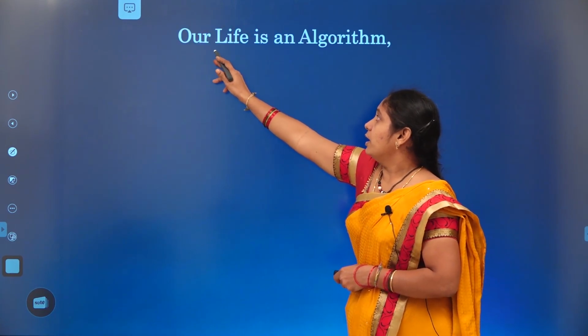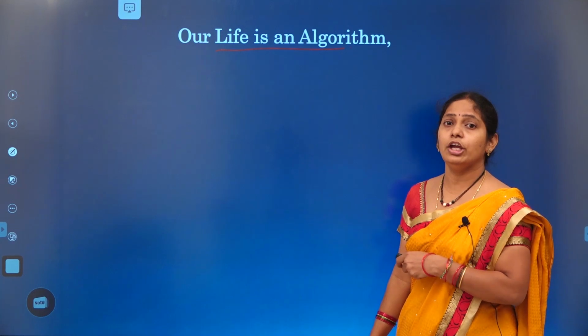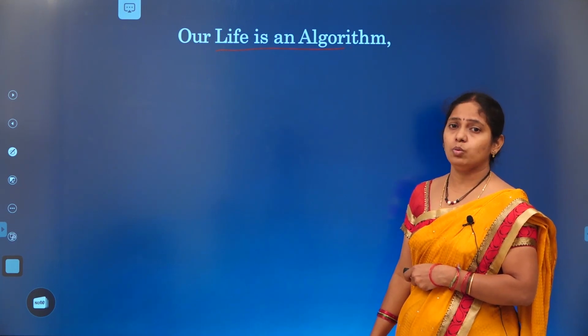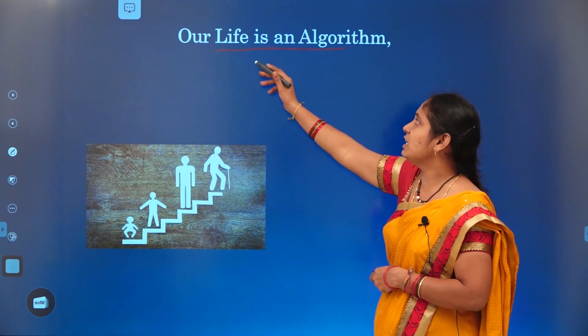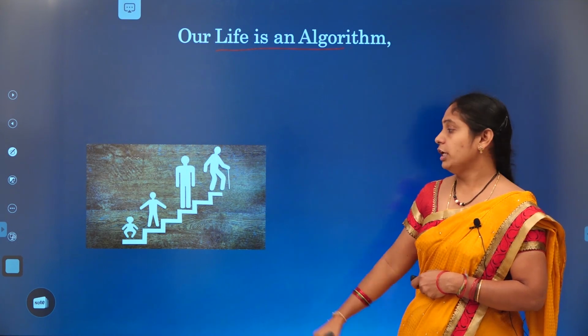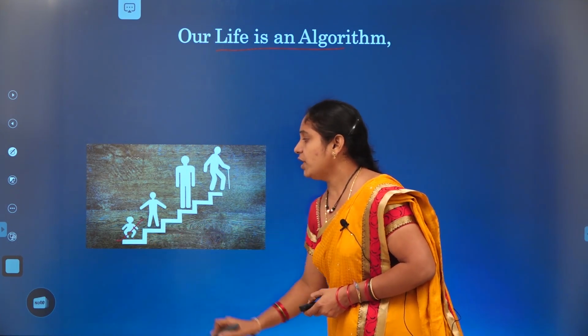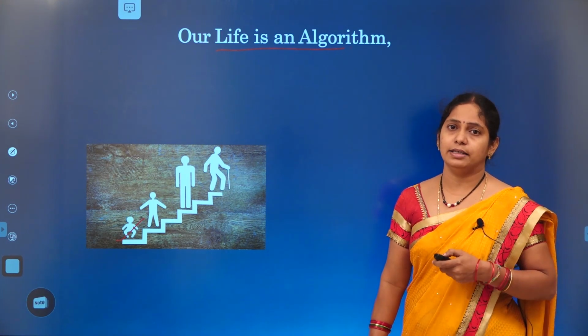Then, in our daily life or human life, how is an algorithm used? Our life itself is an example of an algorithm. Why? Because usually the first stage of a human being is as a kid.